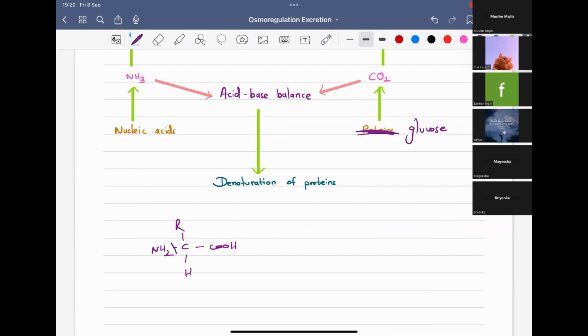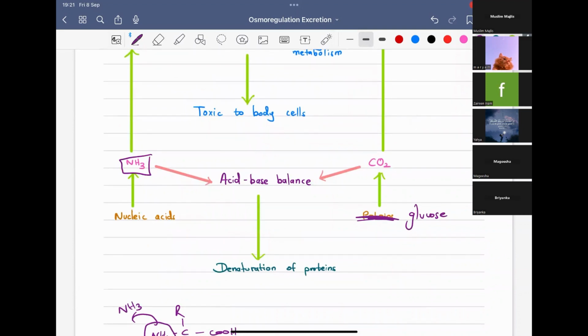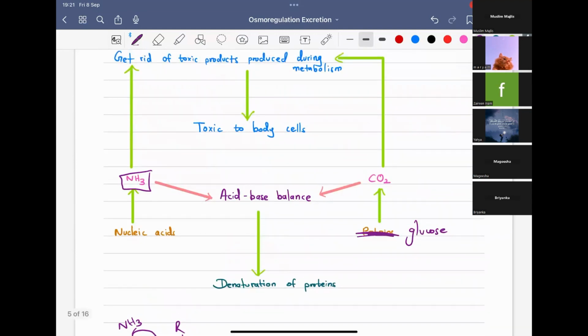So here, this is the amine group. This will be removed and converted to NH3, which is a toxic product to our body. Okay, this is one of the main toxic products to our body. And then glucose, you already know that is because of the respiration. Respiration, and the carbon dioxide will be produced during respiration, and it should be excreted. Okay, so these are the main products that will be formed by the metabolism.